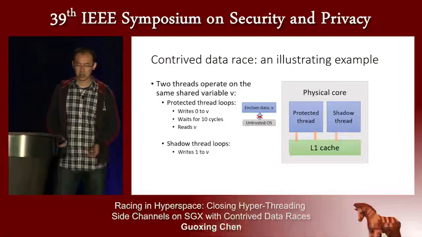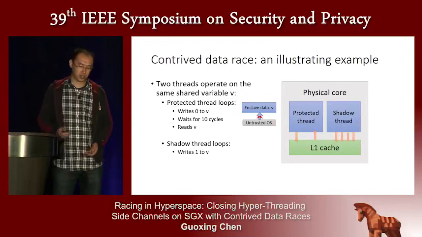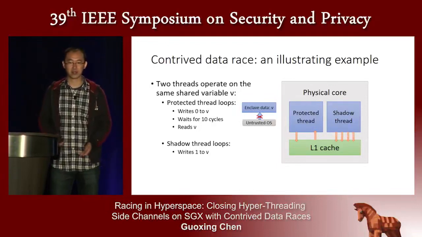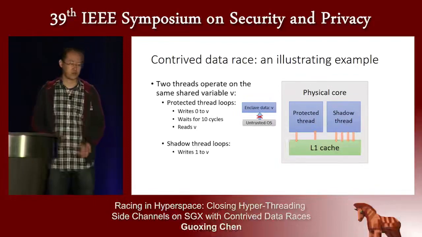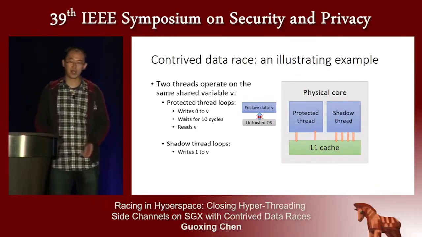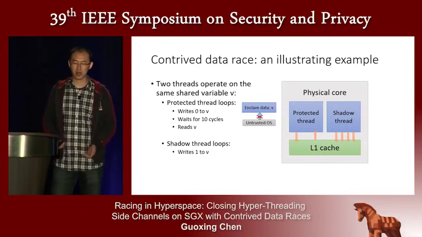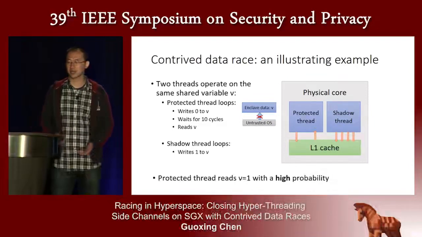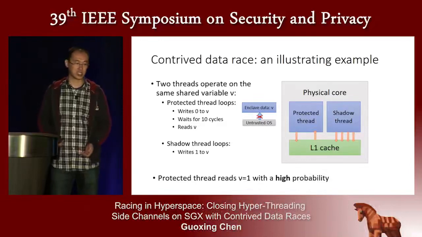And the shadow thread will repeatedly write 1 to V. So there's a clear data race between the two threads because they write different values to the same shared variable. When they're collocated, they operate on the same L1 cache. So the protect thread will read 1, the value written by the shadow thread, with high probability.